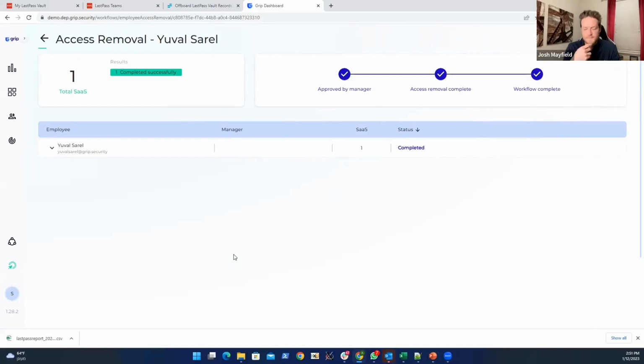So that's right. And elaborating on that, if the user still wants to access his SaaS, he can do so on his own through the forgot password mechanism, ensuring that he will be able to regain access to the SaaS application. It will just force him to reset his password and to protect himself, basically.